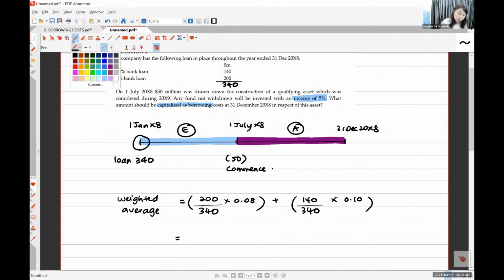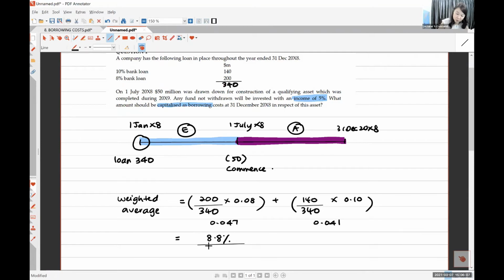So here you get about 0.047. This one you get 0.041. So your percentage is about 8.8. 8.8 is nearer to the 8%, right? Further away from the 10%, right? Correct. 10% is further away.